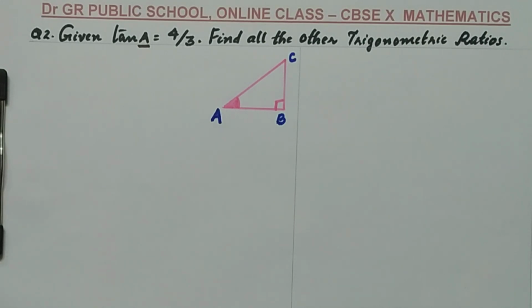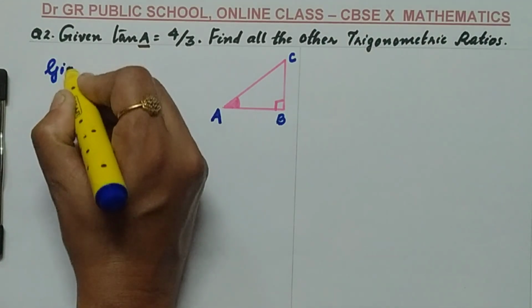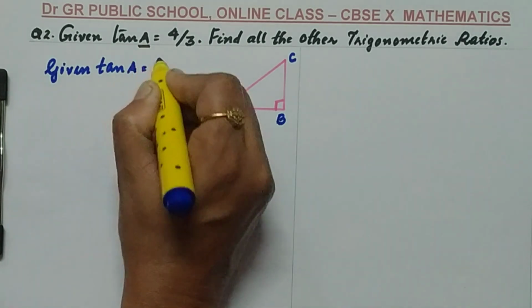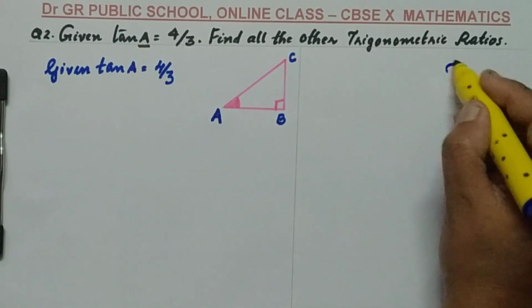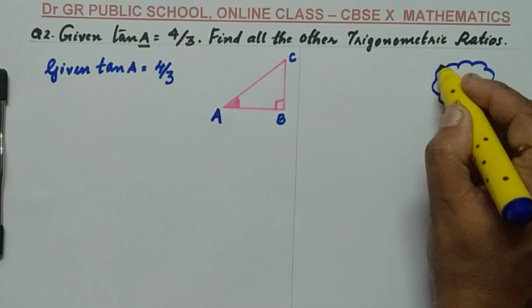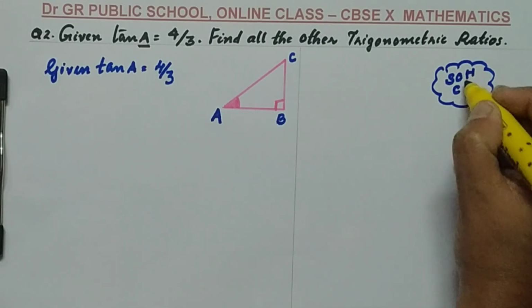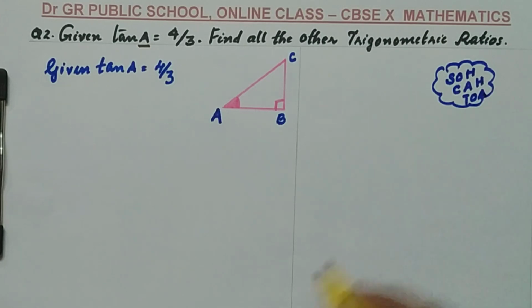What is given here? Given tan A equals 4 by 3. What is the formula for tan? Okay, we can come to our mnemonics. Sine is opposite by hypotenuse, cos is adjacent by hypotenuse, tan is opposite by adjacent.